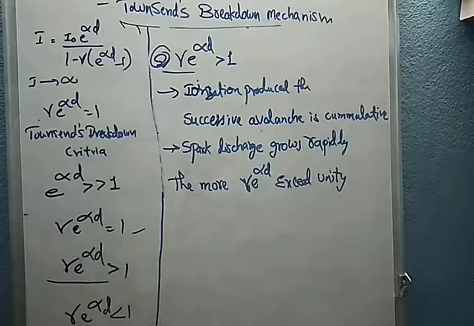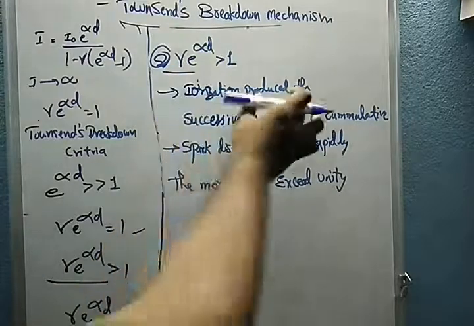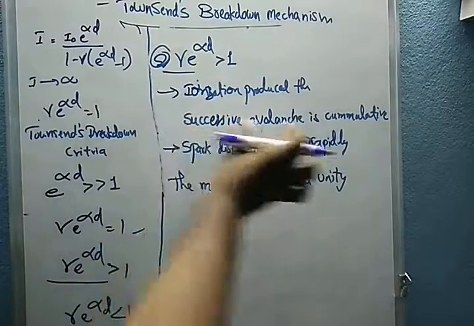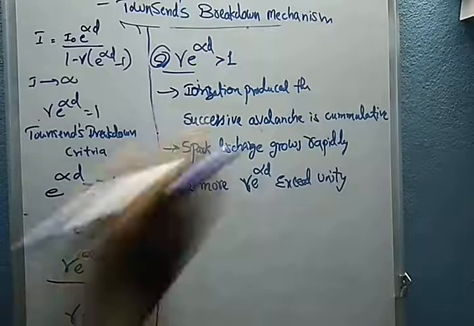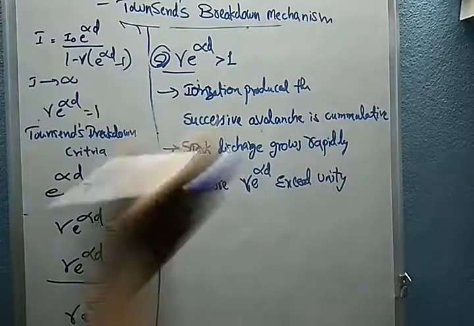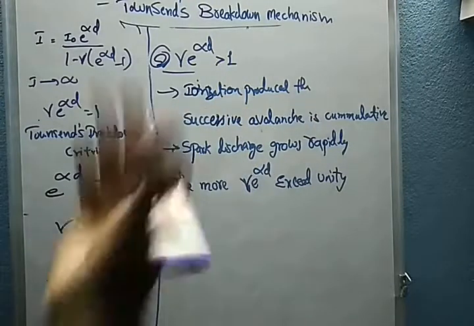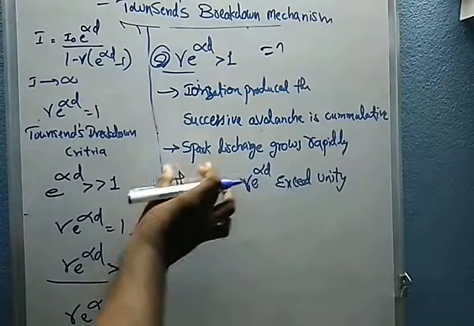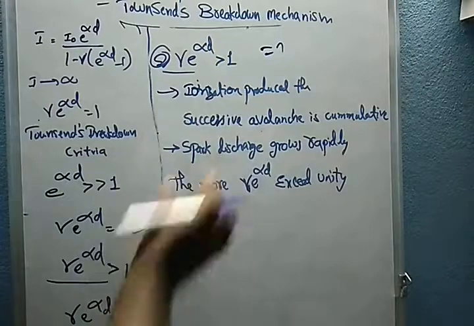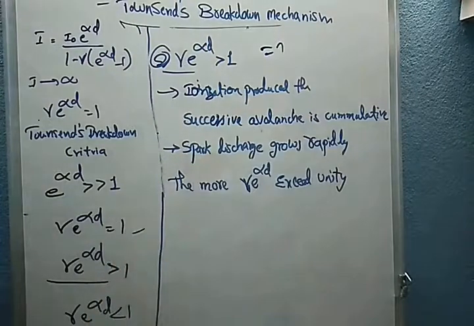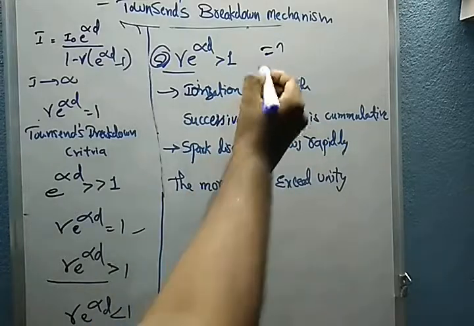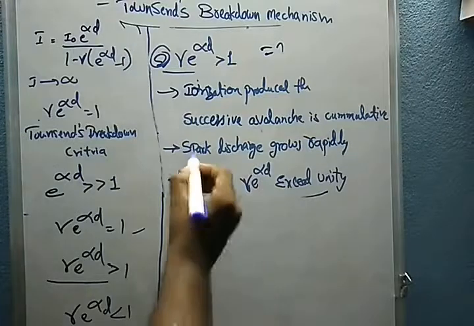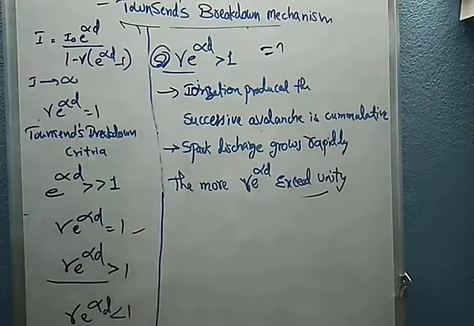Ionization produces successive avalanches that are cumulative, and this causes the spark discharge. If it is equal to 1 it also produces the spark, but here the spark is continuously increasing. It has already exceeded the unity value. That's why the spark discharge continuously grows in the dielectric medium.